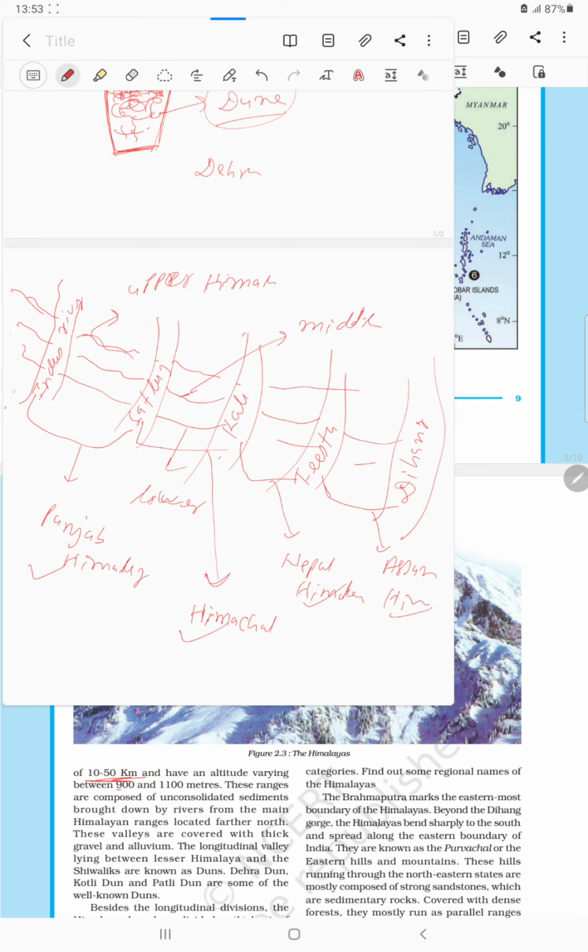Between Indus and Satluj, that Himalaya is termed as Punjab Himalaya. Between Satluj and Kali, the Himalaya is termed as Himachal Himalaya. Between Kali and Tista, termed as Nepal Himalaya, and between Tista and Dihang is termed as Assam Himalaya. Kali river is flowing in Nepal. Tista is also flowing in Nepal. Satluj in India. Indus is flowing some part in India, some part in Nepal. Dihang is flowing in India. Clear? So this is also division of Himalaya on the basis of what? Region. Okay.